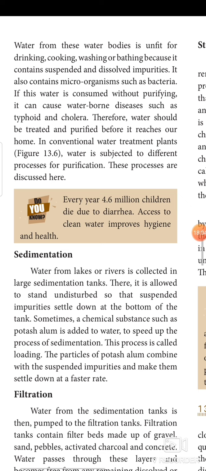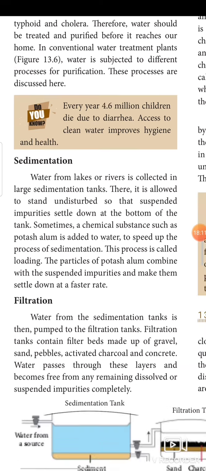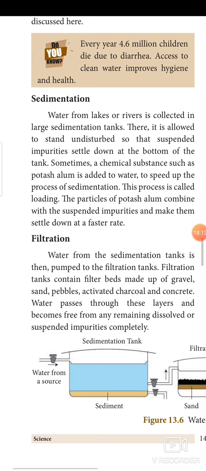What are the purification techniques? First one is sedimentation. Figure 13.6 shows you the process. Let's see that. What is sedimentation? Water from lakes or rivers is collected in large sedimentation tanks. There, it is allowed to stand undisturbed so that suspended impurities settle down at the bottom of the tank. Sometimes a chemical substance such as potash alum is added to water to speed up the process of sedimentation. This process is called loading.